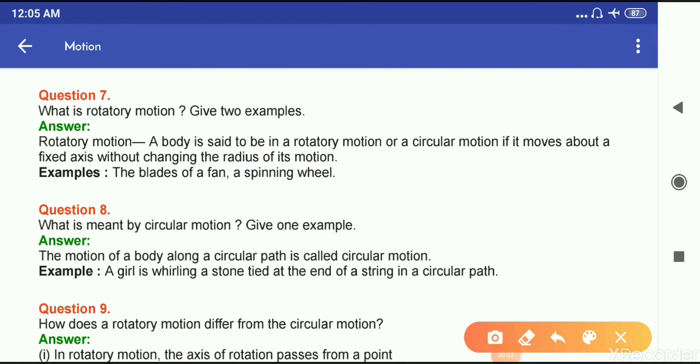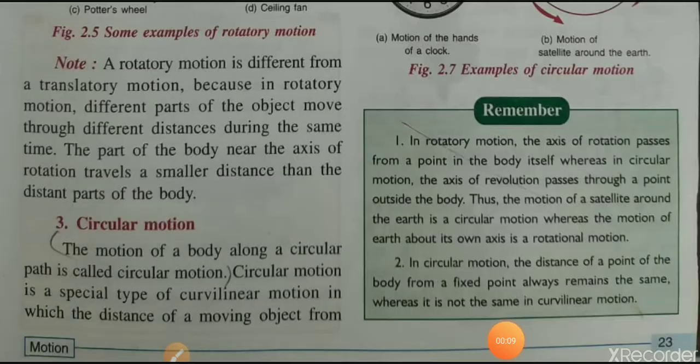Question number 9. How does a rotatory motion differ from the circular motion? Answer is given on page number 23. First point: in rotatory motion, the axis of rotation passes through a point in the body itself, whereas in circular motion, the axis of revolution passes through a point outside the body.